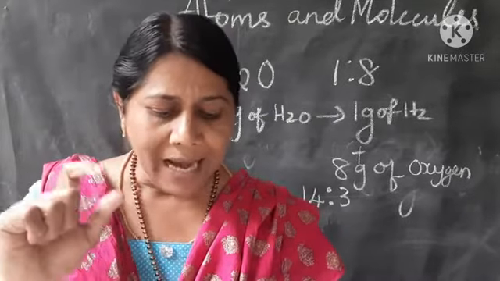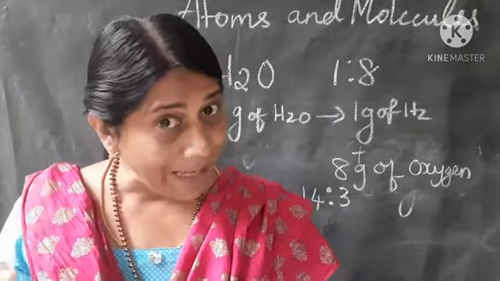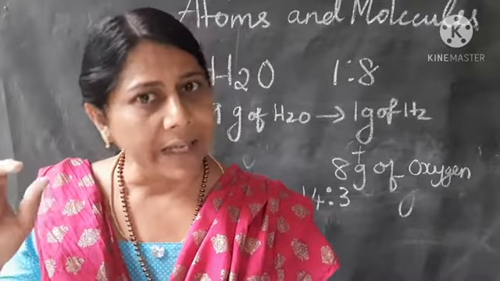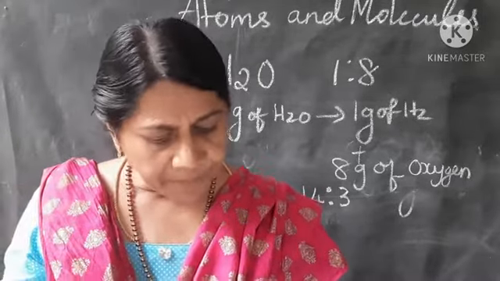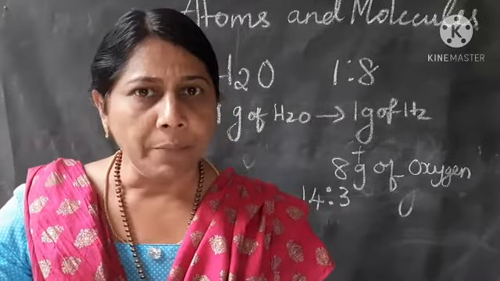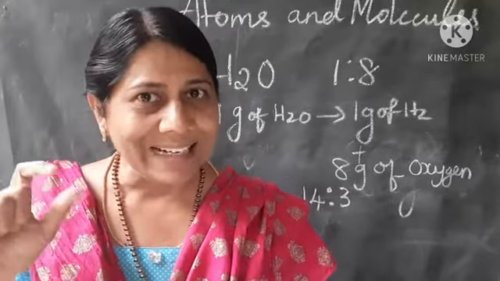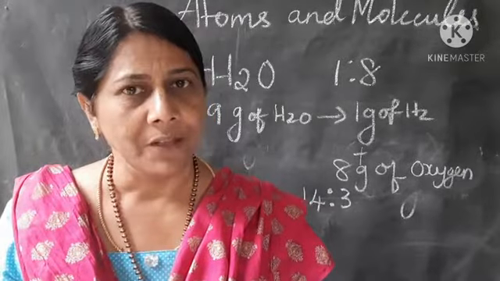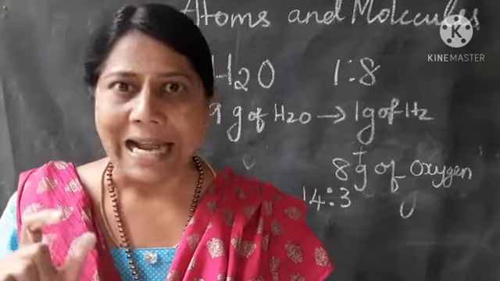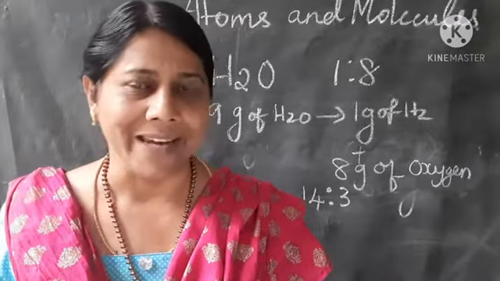Then atoms of the same element are the same in mass and their chemical properties. And atoms combine to form a compound in a definite ratio. This is what Dalton's atomic theory states.